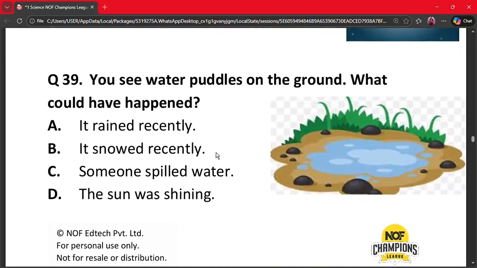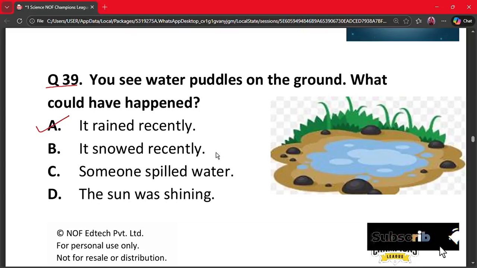Our second last question is question 39. You see water puddles on the ground. What could have happened? A. It rained recently. B. It snowed recently. C. Someone spilled water. And D. The sun was shining. The correct answer is option A. Rain leaves water puddles on the ground. Therefore, option A is the correct option.